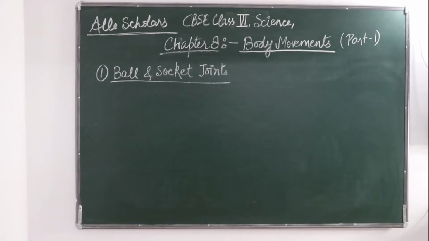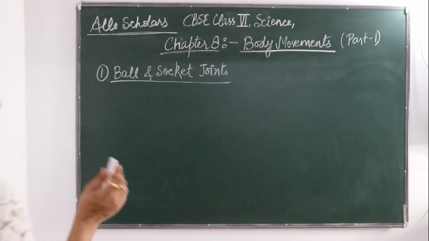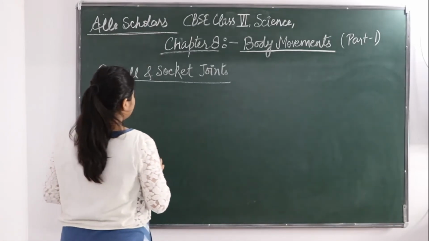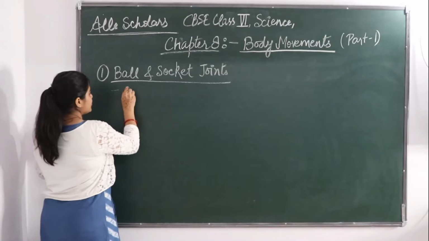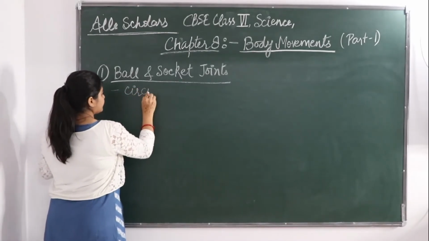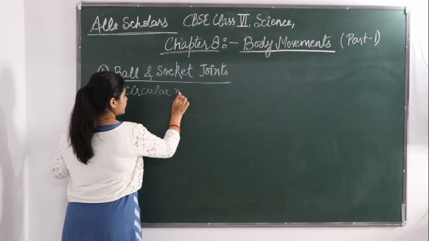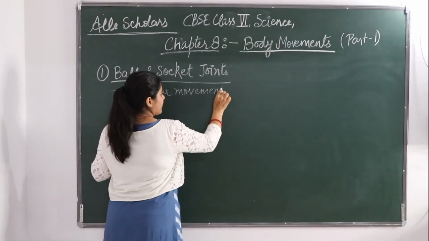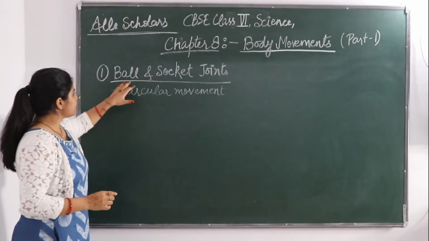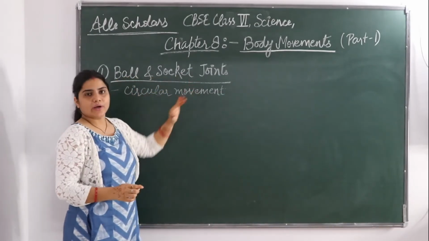So this ball and socket joint gives a circular motion. Okay? It gives which type of motion? A circular motion. Circular movement you can say. Okay? As the name suggests, ball and socket joint.